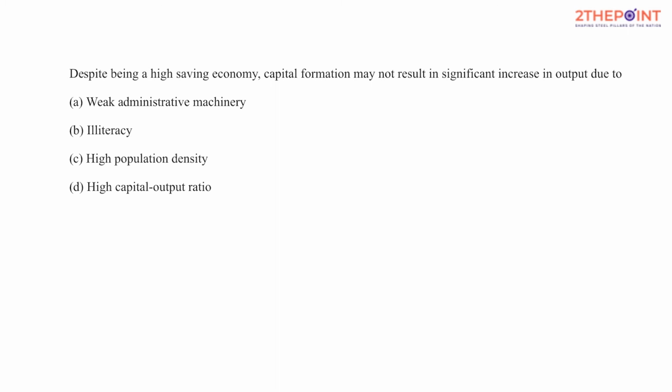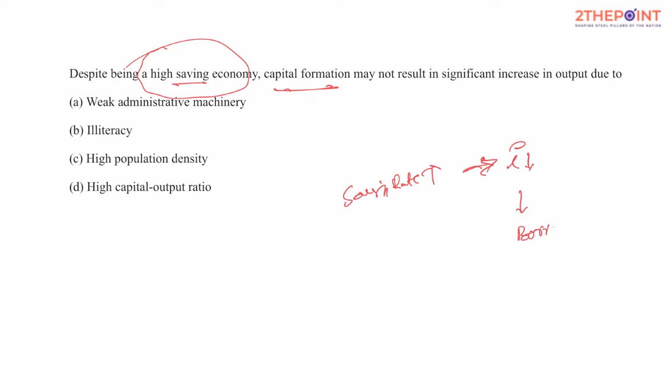Despite high saving in the economy, capital formation may not result in a significant increase in output. So these are two words: high savings and capital formation. When the savings rate in an economy is high, it does mean the interest rates would be low, because many people have money to lend, and when interest rates are low, people's preference to borrow and invest or borrow and spend would increase, isn't it?